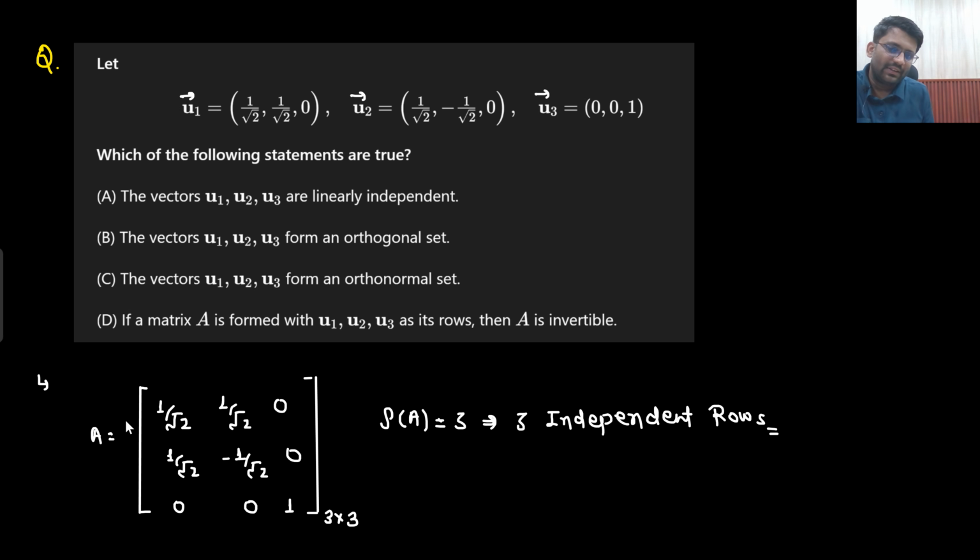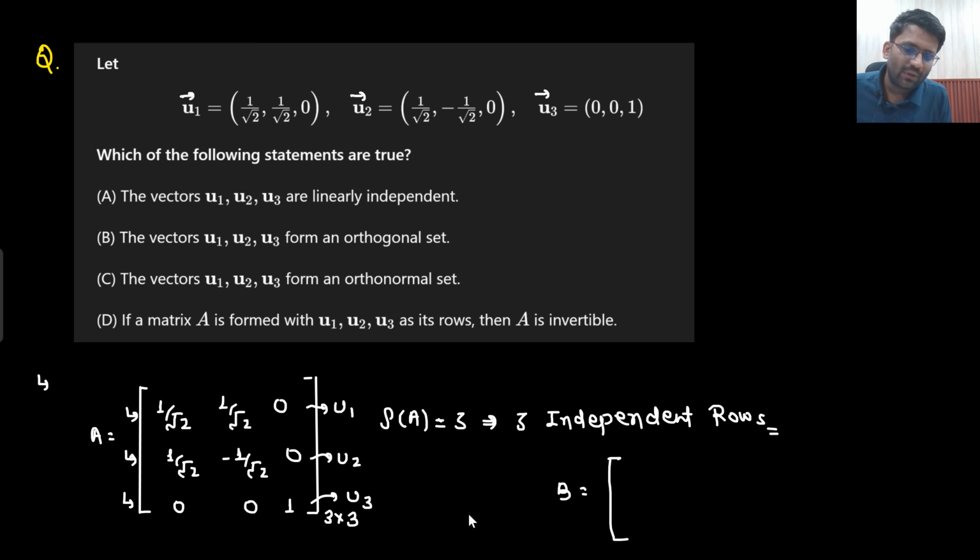That means this line and this line are independent of each other. So this was your vector u1, this was your vector u2, and this was your vector u3. All are independent of each other. Now someone would say that, sir, you wrote it down as a row. What if I would have written it in this manner? 1 by under root 2, 1 by under root 2, and 0; 1 by under root 2, minus 1 by under root 2, and 0; 0, 0, 1.